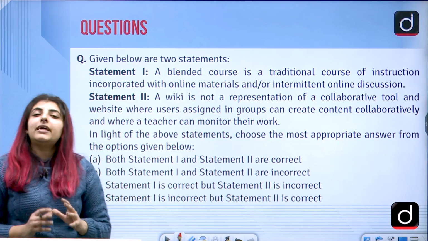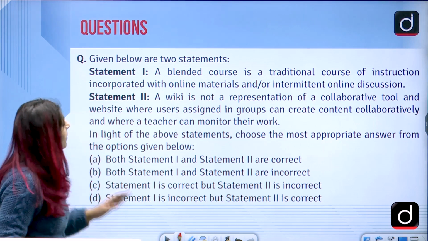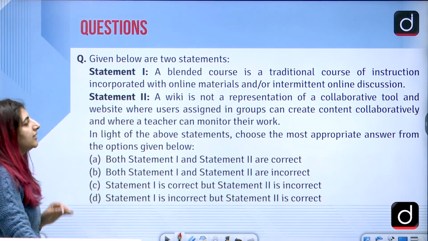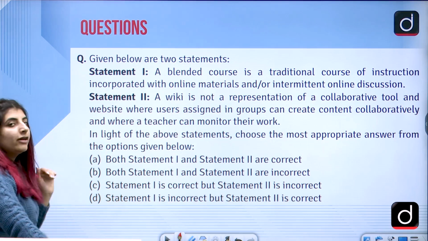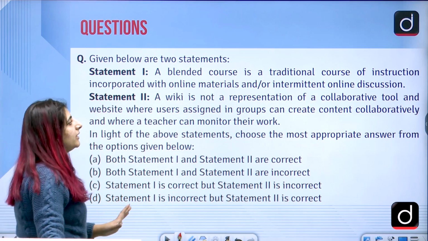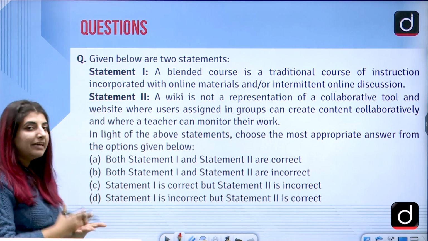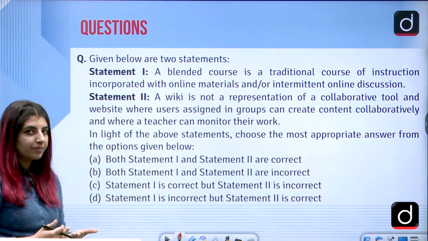Then we have a statement based question here. Statement 1 says, a blended course is a traditional course of instruction incorporated with online materials and or intermittent online discussion.